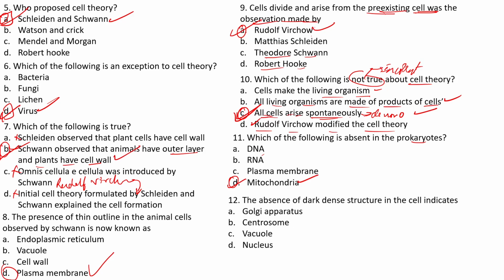Now, the absence of a dark dense structure in the cell indicates that, the options being Golgi apparatus, centrosome, vacuole, nucleus. Okay, so they have mainly asked which is the dense structure that is absent. That is D. The nucleus is basically absent. It is mainly the nucleus that is absent. Vacuole is not true, centrosome is not true, Golgi apparatus is also not true. The next question.